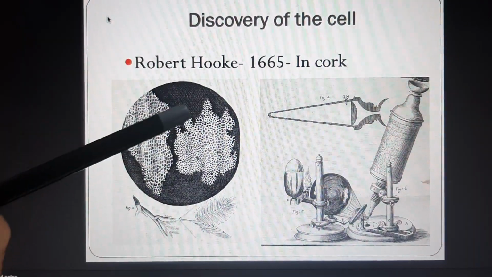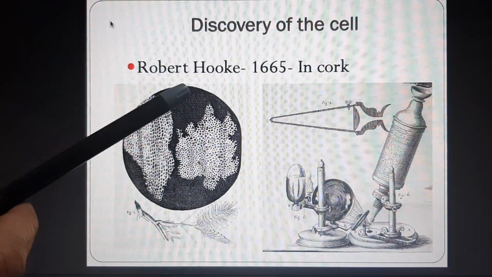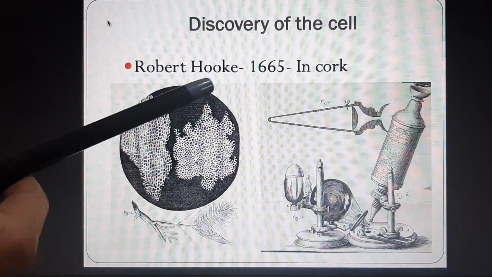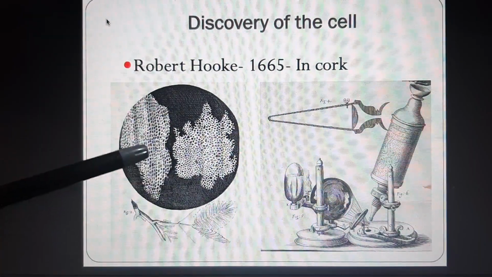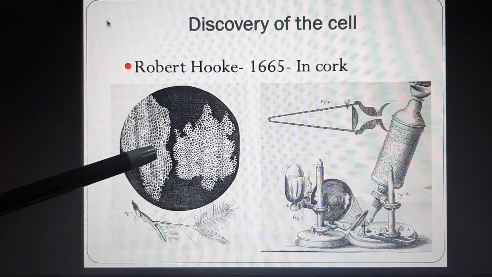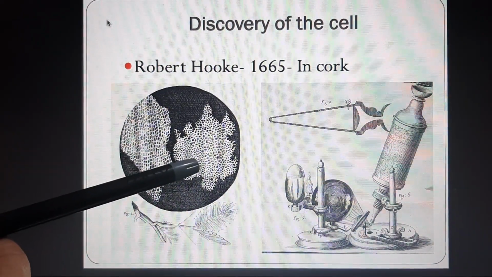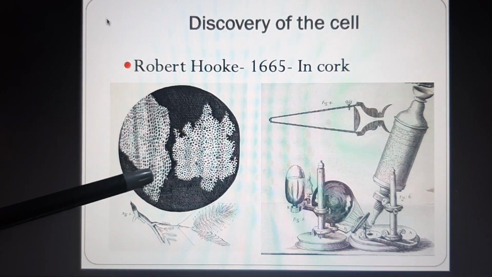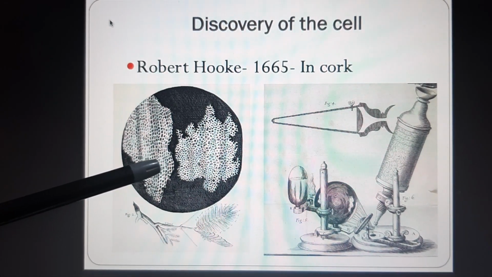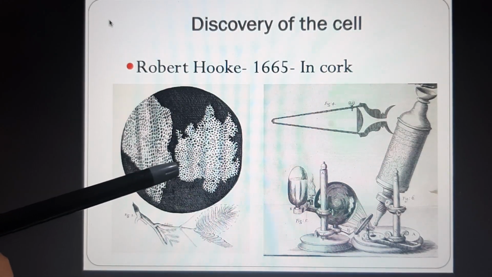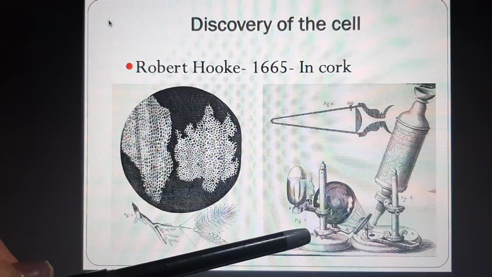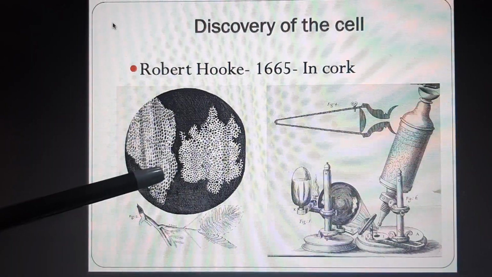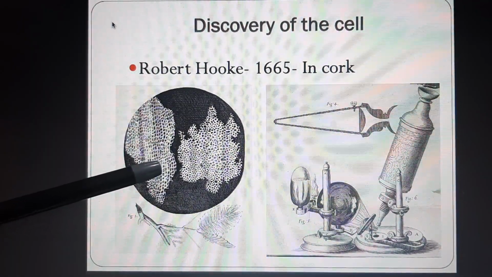Discovery of the cell. Cell was discovered by Robert Hooke in 1665 in cork. He saw for the first time a compartment-like structure, this honeycomb-like structure, which is called a cell. Actually, the meaning of cell is little room. They look like little rooms. That's why this name was given by Robert Hooke. He discovered these cells with the help of a self-designed microscope. Why microscope? Because these are very tiny things which cannot be seen without a microscope.